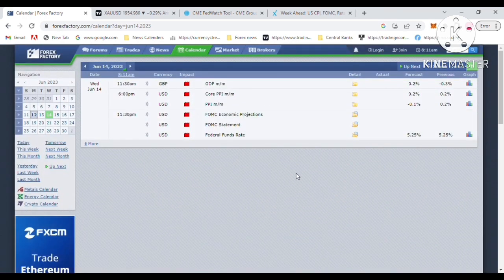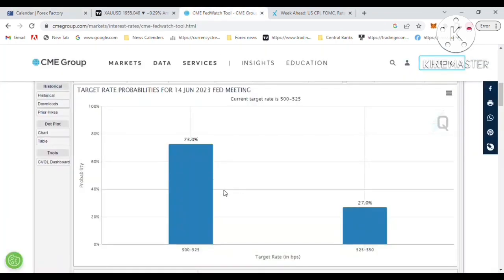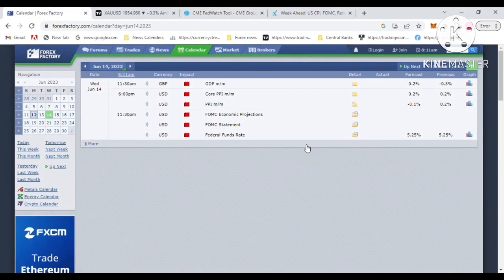So CPI data will drop to 4.1. That will help the federal funds rates. Fed interest rates will be paused. So there is a 73% forecast probability in the Fed Watch tool that the interest rate will be paused.